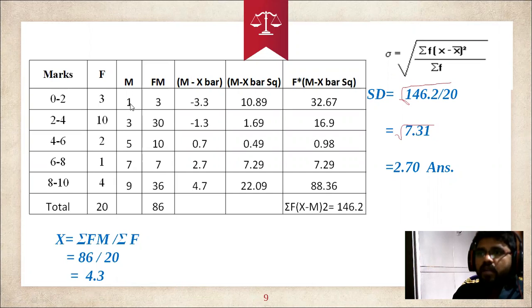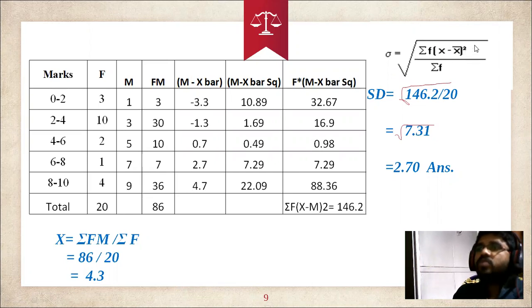So here 1 minus 4.3 is how much? Minus 3.3. Then 3 minus 4.3, minus 1.3. Then 5 minus 4.3, plus 0.7. 7 minus 4.3, plus 2.7. 9 minus 4.3, 4.7.